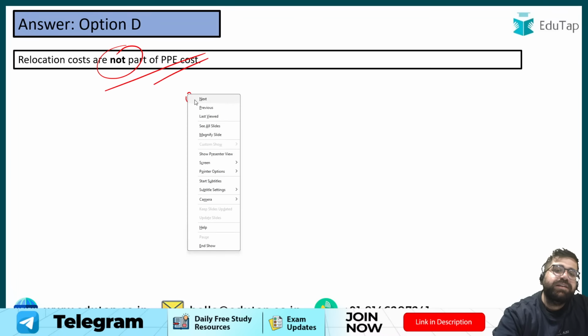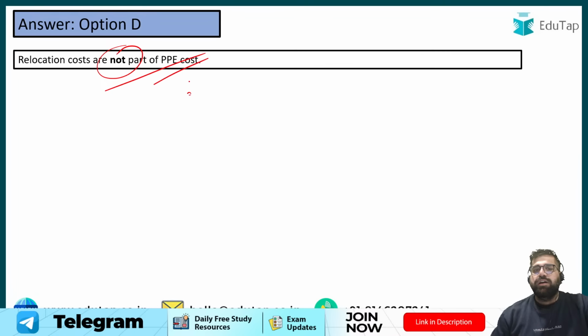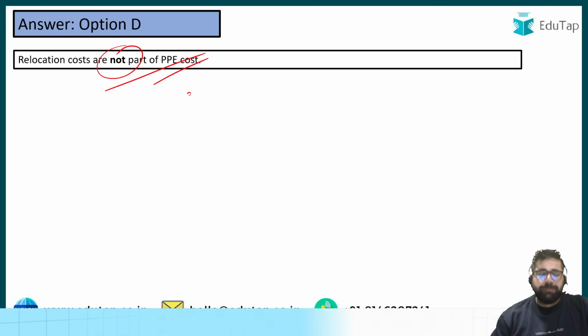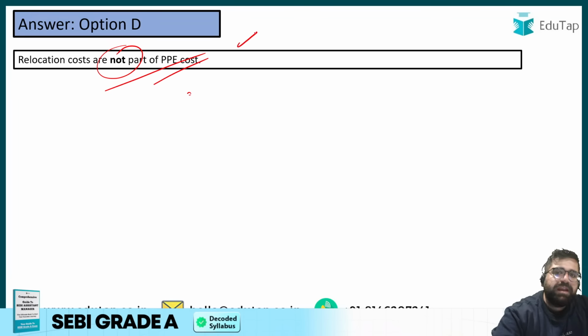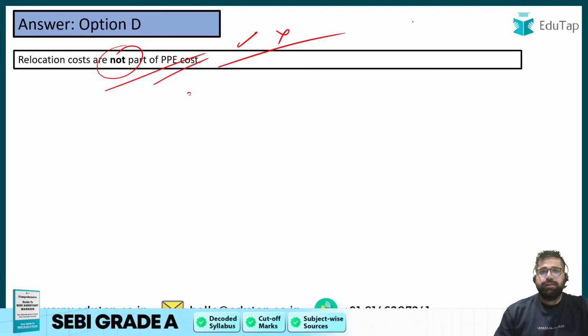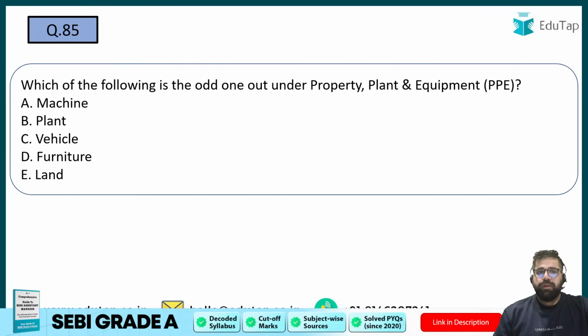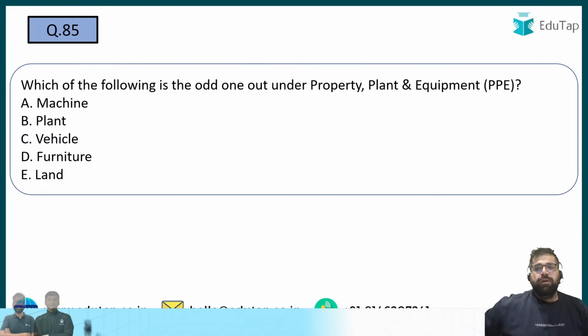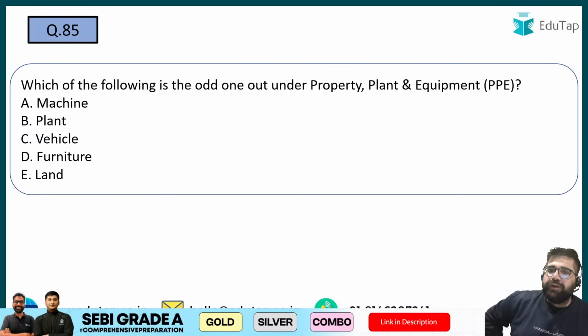Remember, government subsidies also, very important question. Government subsidies also are not part of PPE. So what comes under PPE and what does not come under PPE has to be remembered by you. Question number 85. Which of the following is the odd one out under property, plant and equipment?